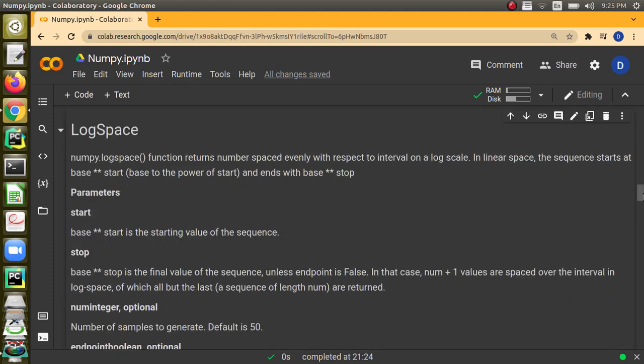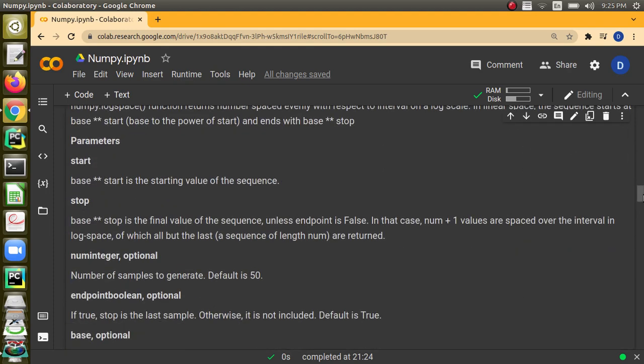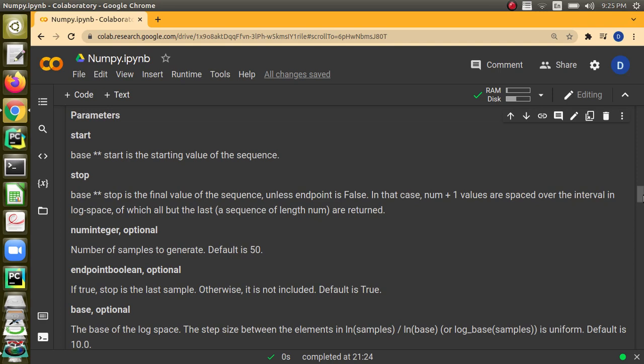And apart from this, we also have num, an integer, which tells the number of samples that we are going to generate. By default it is 50, and we can also mention it. Endpoint is true by default, and you can make it false. If you make it false, the stop value will not be included.